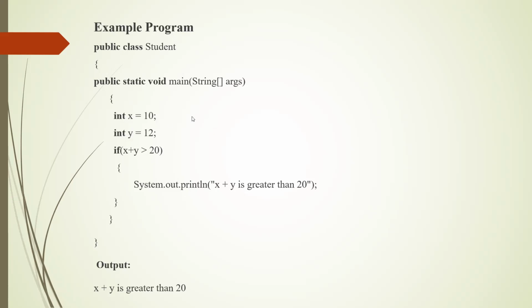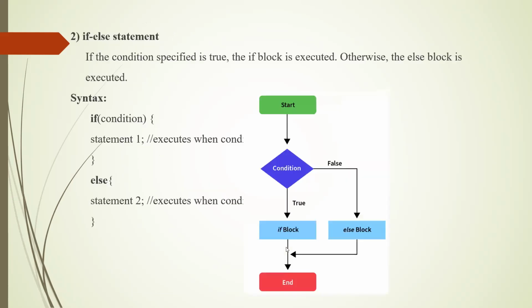In the main method, we have two declarations. X and Y values are 10 and 12. And we are checking whether X plus Y is greater than 20 or not. Definitely it is greater than 20. The answer is 22. So 22 greater than 20, true. So the corresponding conditional code will execute. We will get the output: X plus Y is greater than 20.